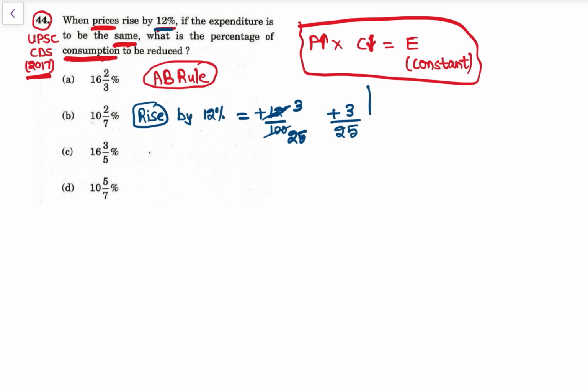This is raise. Now I need to decrease; what is the percentage of consumption to be reduced? Consumption reduce करना है, so I will take minus, reduce minus. Now what I do, जो ऊपर है उसको ऐसा रख लो 3, and जो नीचे 25 है उसमें प्लस 3 कर लो.